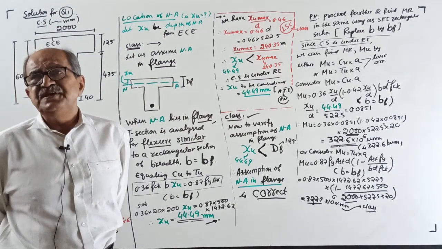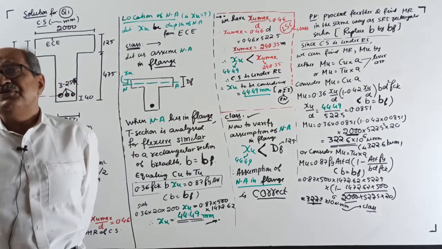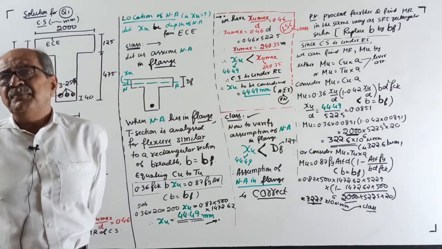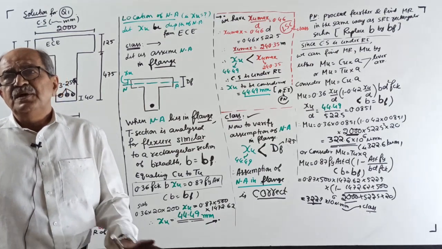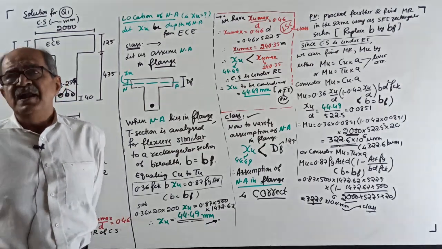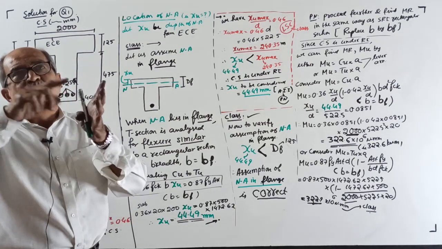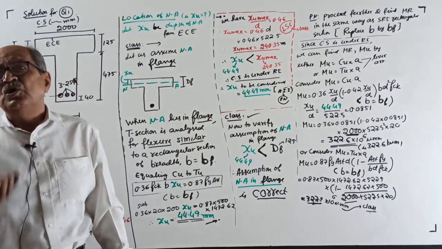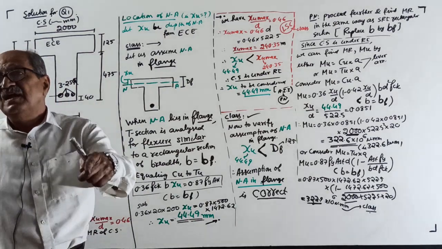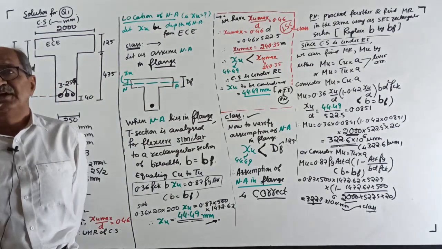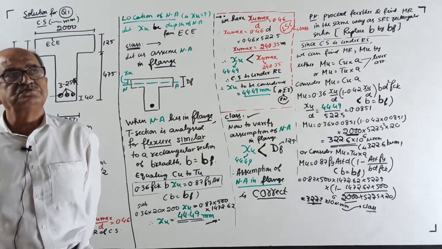Equation C: equate CU to TU. Now what you have to do is use the same equation as last time for web, but instead of DF, replace by YF. So equate CU to TU: 0.36 FCK into BW into XU plus 0.45 FCK into BF minus BW into YF equal to 0.87 FY into AST. Get YF equal to 0.15 XU plus 0.65 DF. Substitute, get the value of XU.